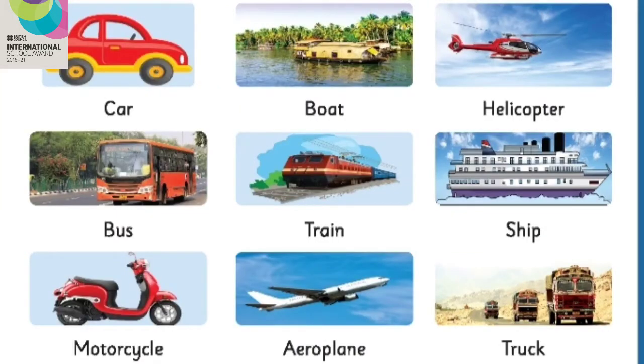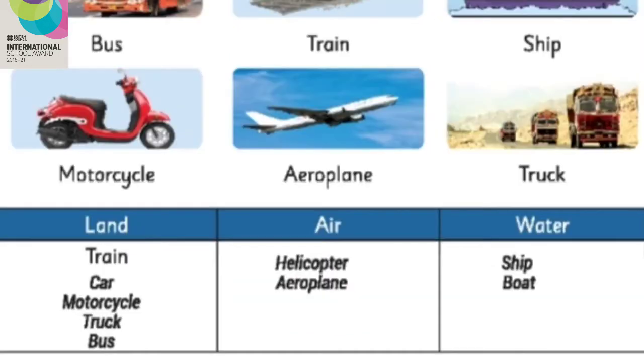Yes, helicopter moves in the air and bus moves on land. Train also moves on land. Ship moves in water. Motorcycle moves on land. Aeroplane moves in the air and truck moves on the land.